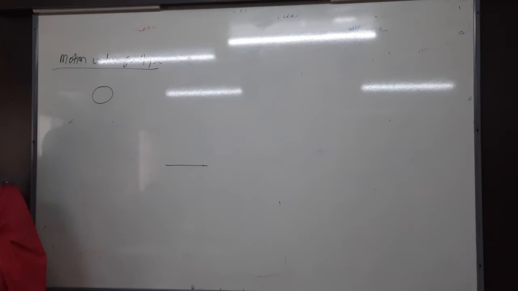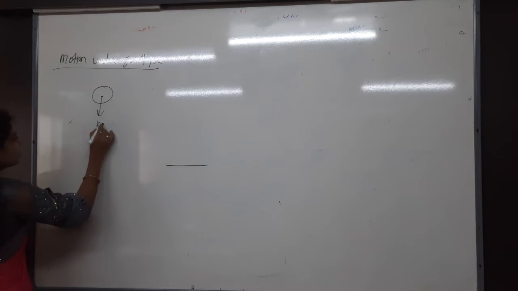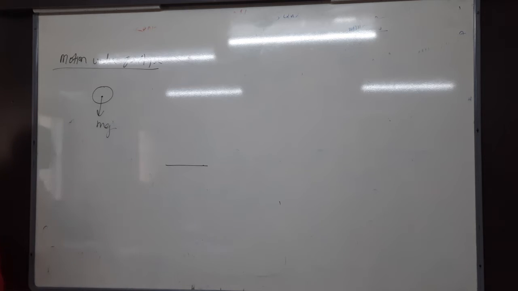Okay? So here, for example, a body is there like that, and mg will act in downward direction, towards the center of the earth. So whenever mg is acting in downward direction, this will move in which direction? Downward direction. For example, if I leave this marker here, then what happens? It moves in downward direction.